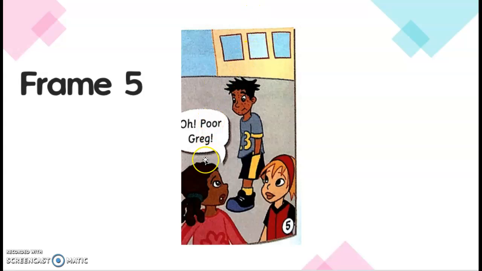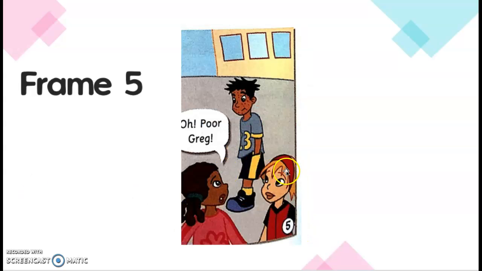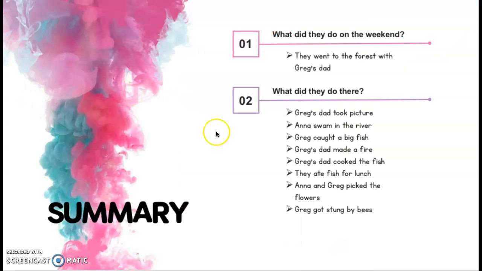Oh, poor Greg. So what could possibly happen to Greg? So if you look at the fourth frame, there were bees and they were picking up the flowers. And the last frame showed that Greg's arm was bandaged. So must be stung by the bees. Okay, now let's look at the summary of this text.